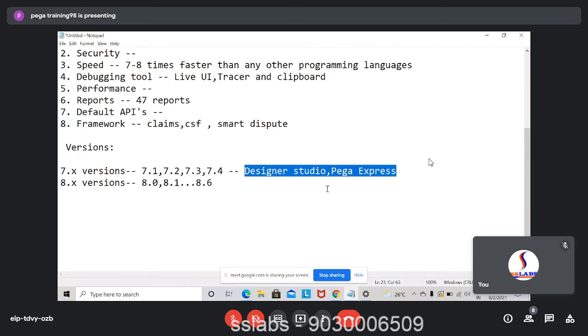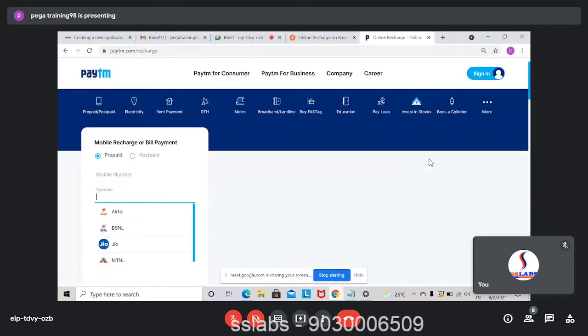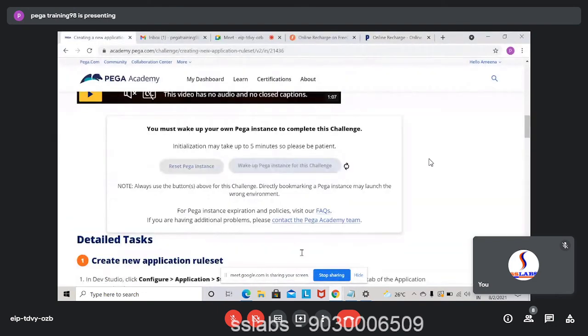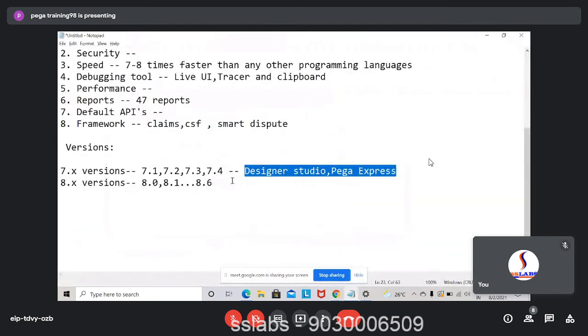So in the same way, where you write in Pega becomes your workspace. Now, if you are creating any Word document, you type something in Word. So that is your workspace where you are actually working. In the same way, Pega had only two studios, two workspaces, till seventh version. It was Designer Studio and Pega Express. But now in eighth version, we have four studios.